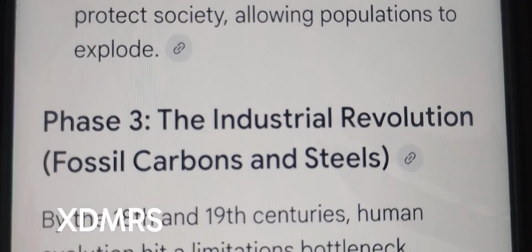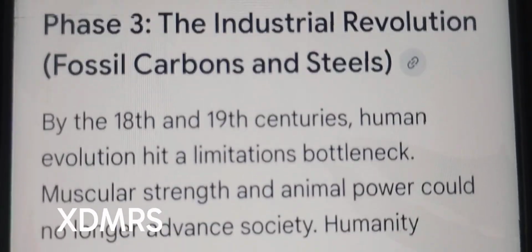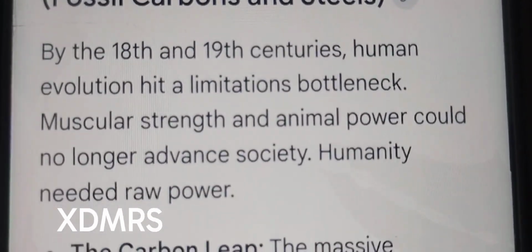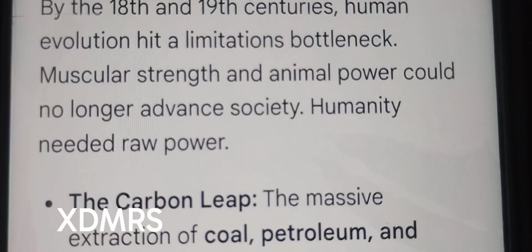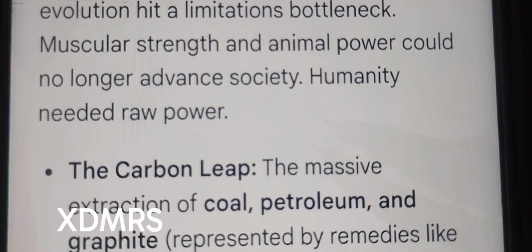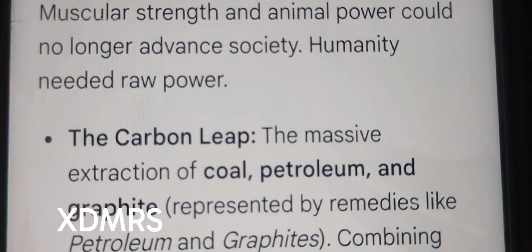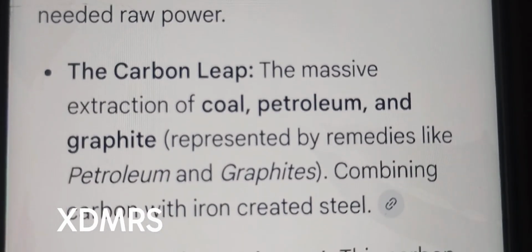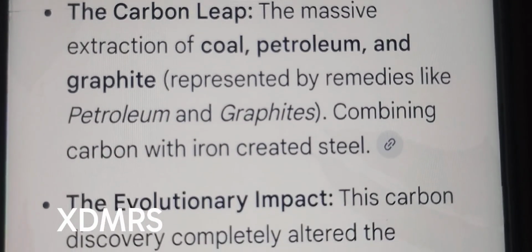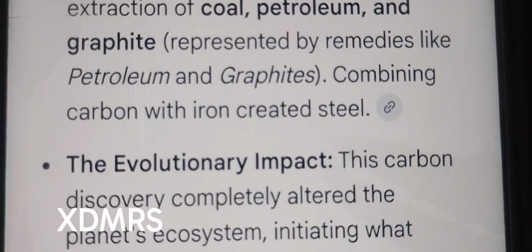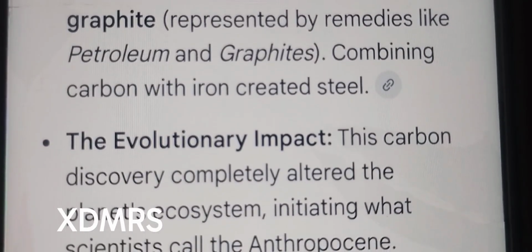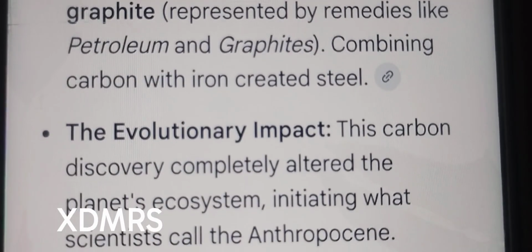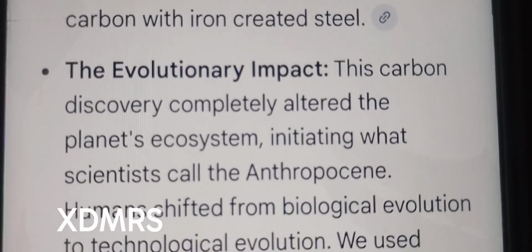Phase 3. The Industrial Revolution: fossil carbons and steel. By the 18th and 19th century, human evolution hit a limitation bottleneck. Muscular strength and animal power could no longer advance society. Humanity needed raw power. The carbon leap. The massive extraction of coal, petroleum, and graphite, represented by remedies like Petroleum and Graphites, combining carbon with iron, created steel. The evolutionary impact.